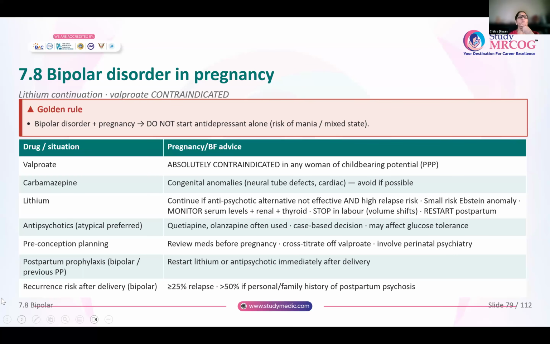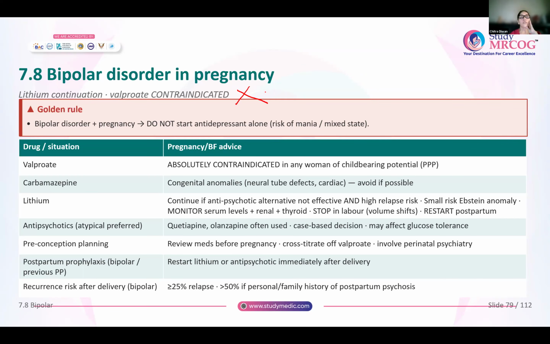Now coming to bipolar disorder. So remember, lithium is a drug which you can continue in pregnancy if no other drug is going to work. But valproate is definitely contraindicated. At no cost will you give valproate in pregnancy.